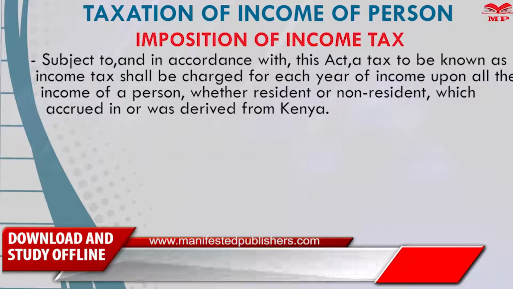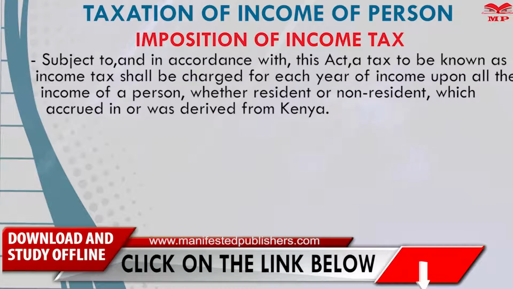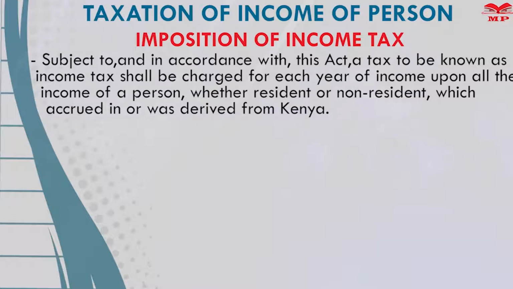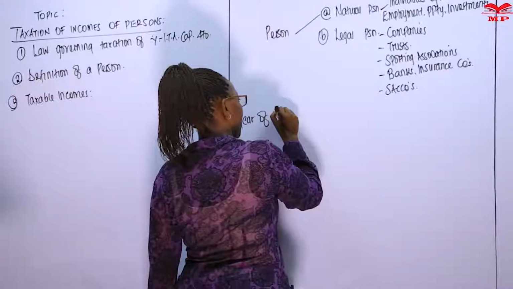We are levying tax on output, for example, value added tax. We are levying tax on what you've imported into the country, customs duty or customs tax. So that was the base. So you're saying the base for income tax is the income that is received by a person, whether that person is an individual or whether that person is incorporated, shall be charged for each year of income. That gives the frequency or the regularity of the payment of tax, that it is according to a year of income. So we will look at what is the year of income.